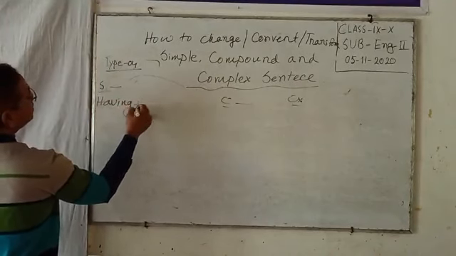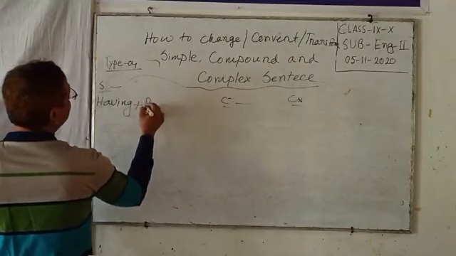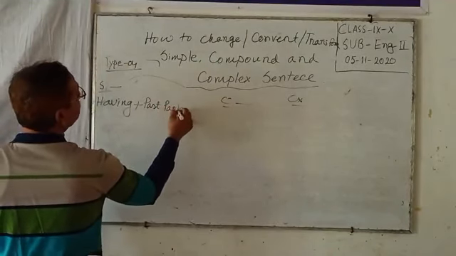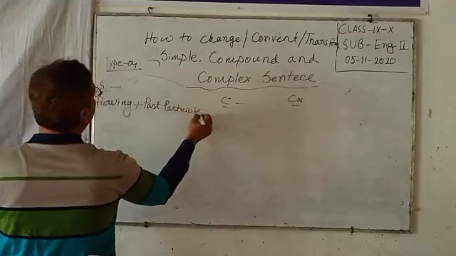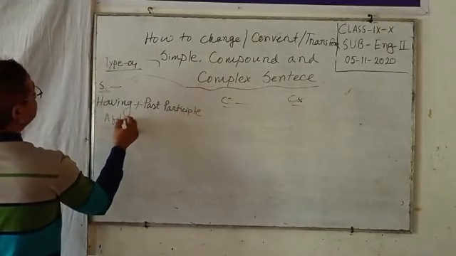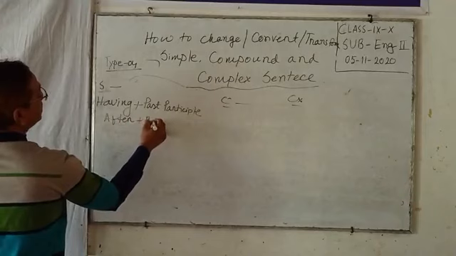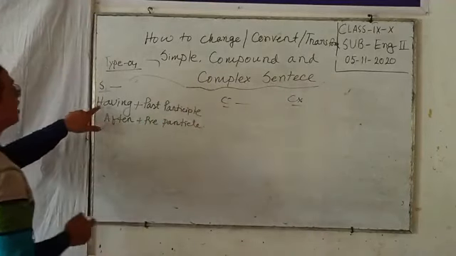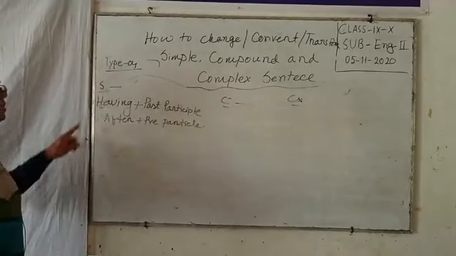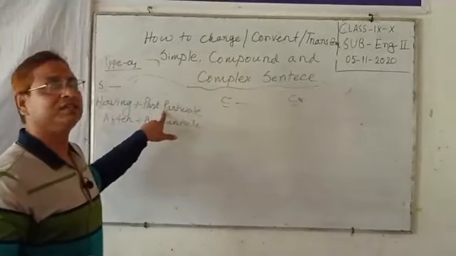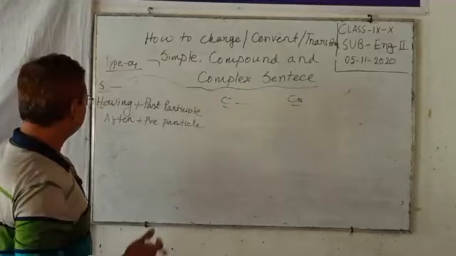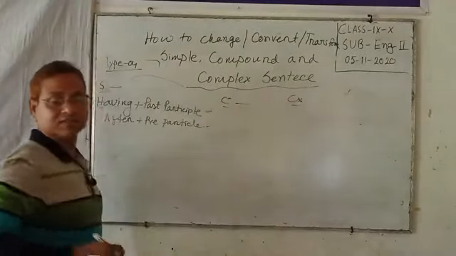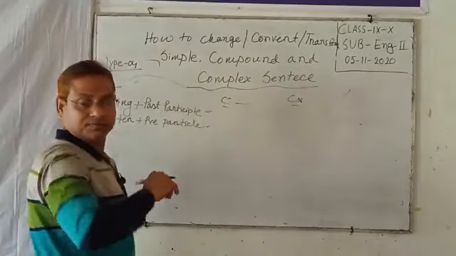Having plus past participle, or after plus present participle. That's the having plus past participle, such as having gone, having done, having played. As such, having plus past participle.